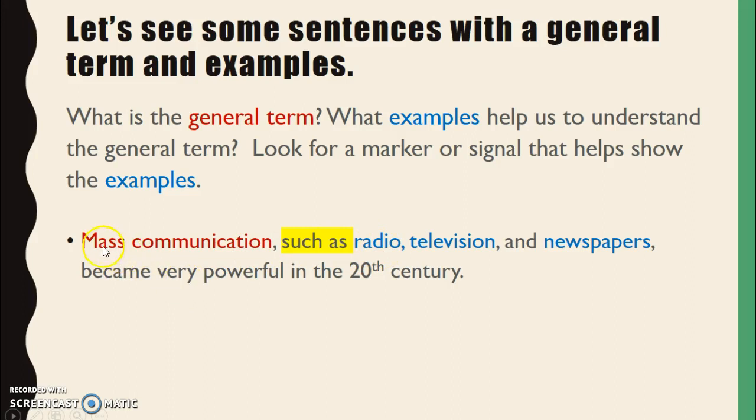Let's read the sentence. Mass communication, such as radio, television, and newspapers. I know what radio is, I know what television is, and I know what newspapers are. So all of these must be mass communication. Okay, so mass communication, such as radio, television, and newspapers, became very powerful in the 20th century. So by using the examples, I can understand what mass communication is.